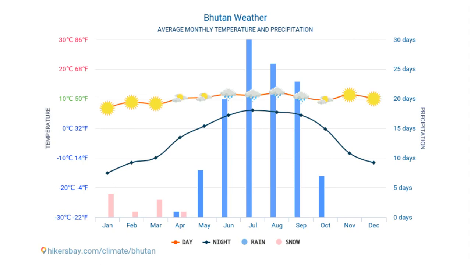So the actual graph itself is split up into the day and night temperature with the 2 lines. Obviously, daytime orange and nighttime the dark blue. And then the bar graph is also split up into rain and snow. So as you can see, as I said before, the most rainy months are June, July, August, and September.